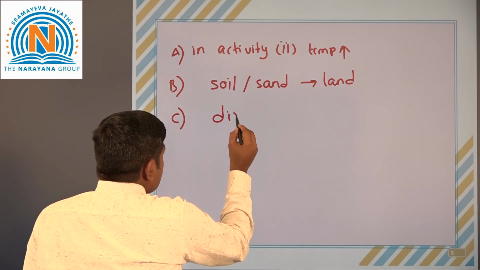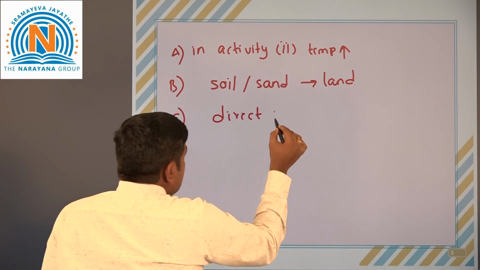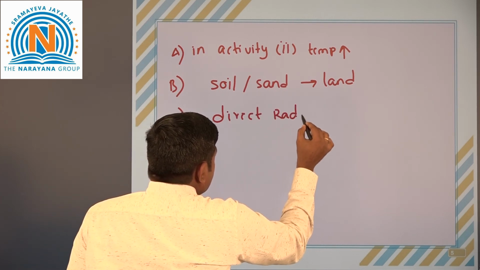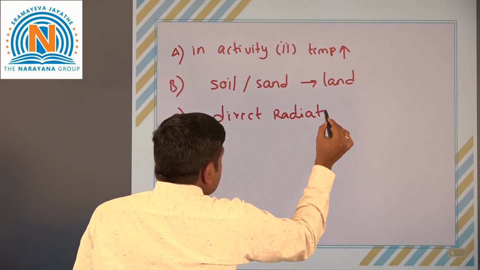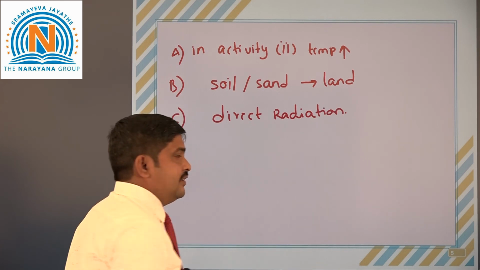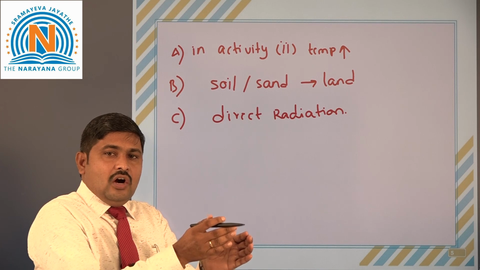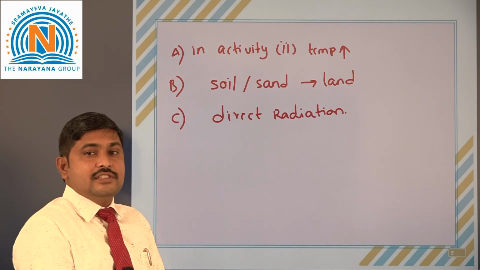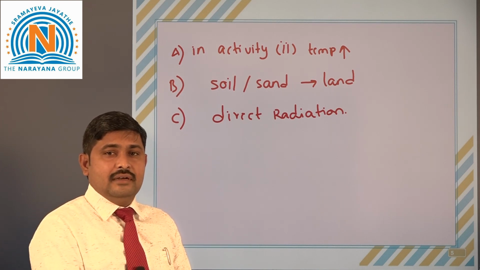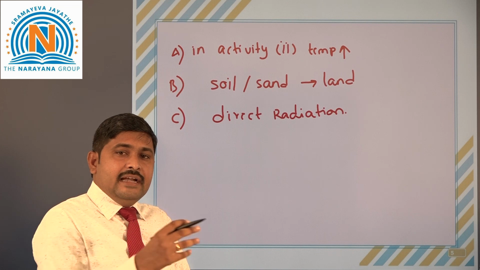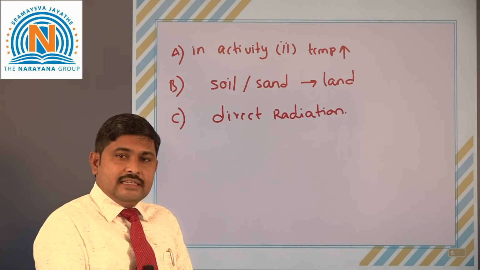If we measure with the third beaker containing the thermometer by keeping it in the air instead of in shadow, direct radiation of heat takes place.